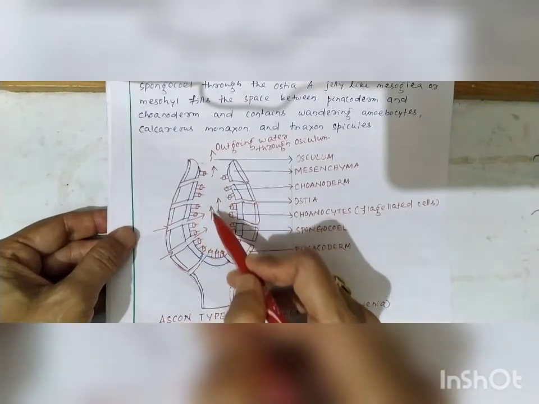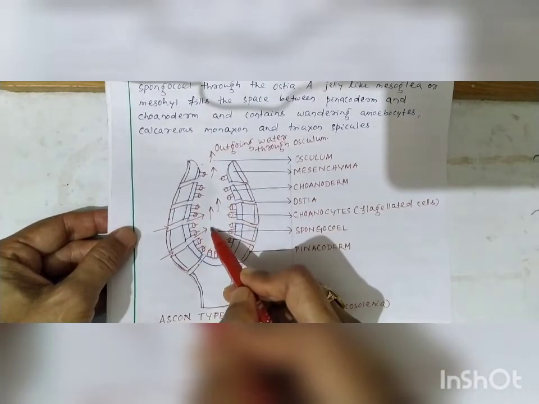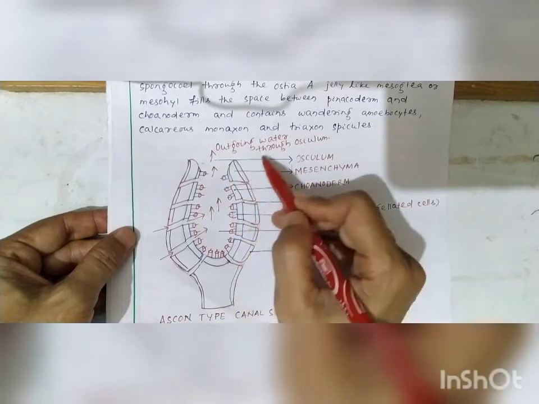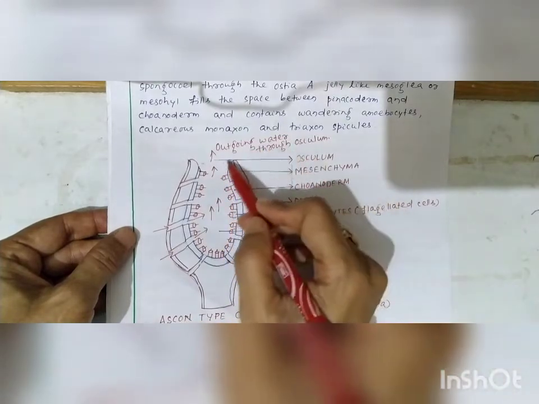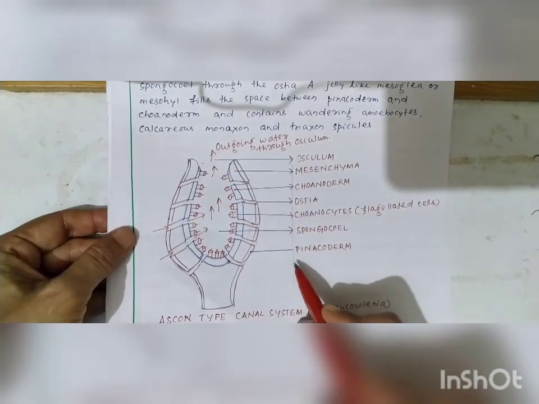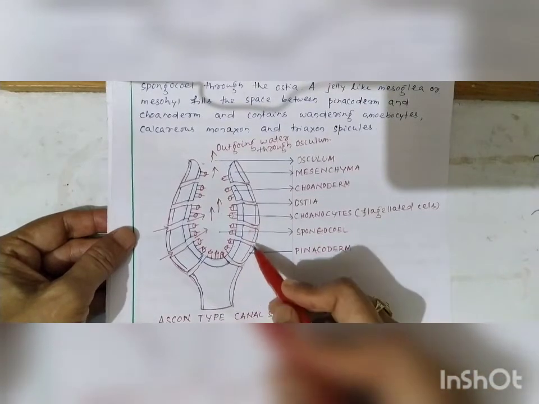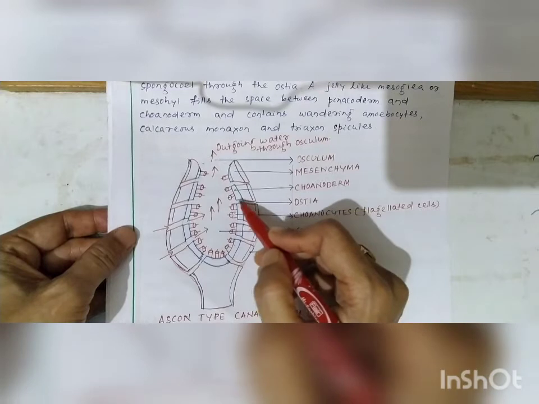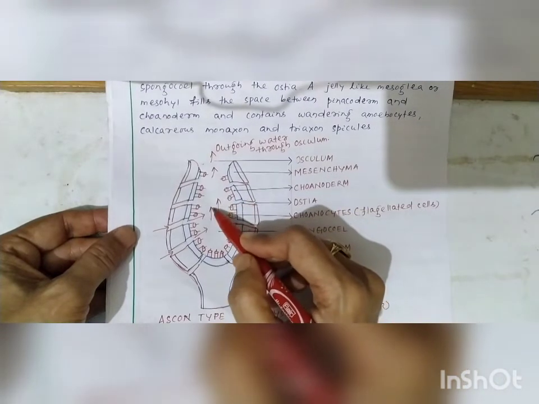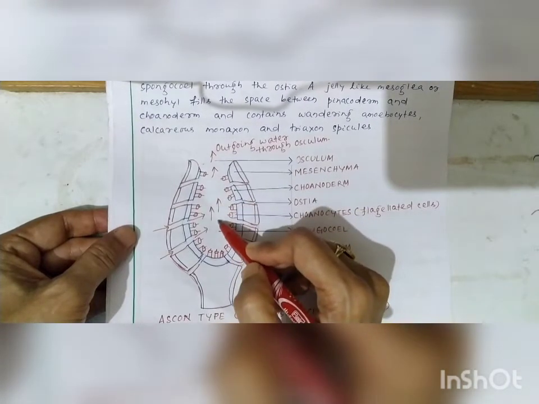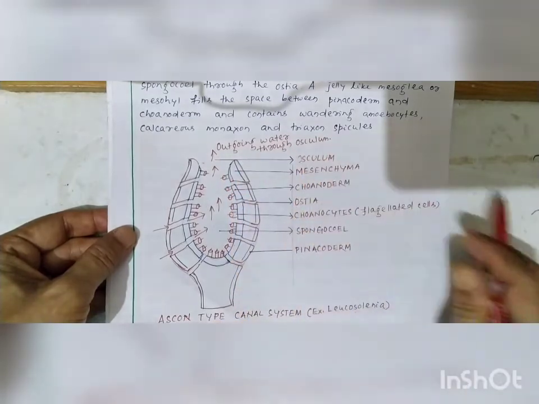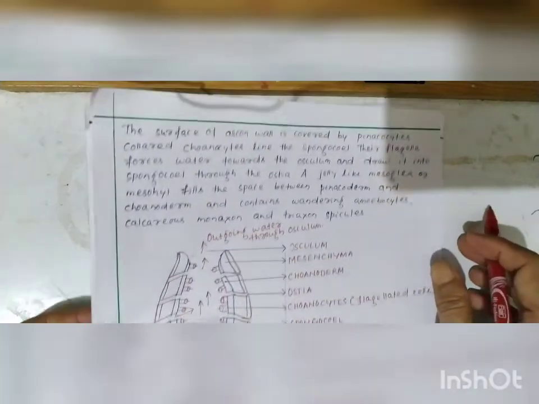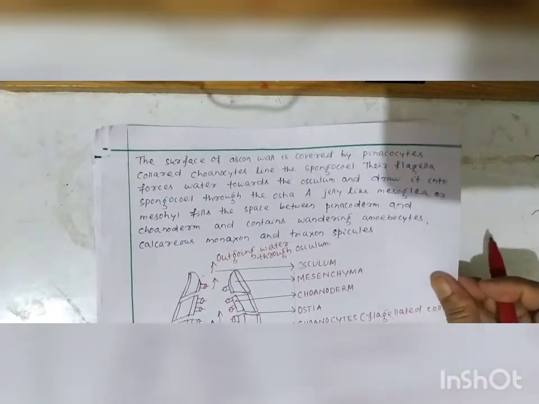Inside the body a cavity is present known as the spongocoel, and here the water current goes outside through osculum. So water current enters the body through these ostia and enters into the spongocoel, and from spongocoel it goes out through osculum. This is the simplest or ascon type of canal system.